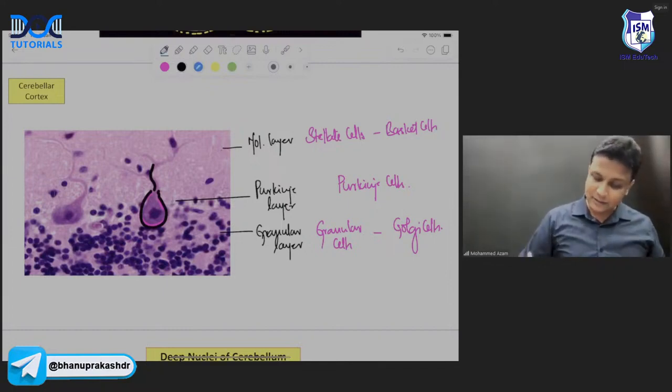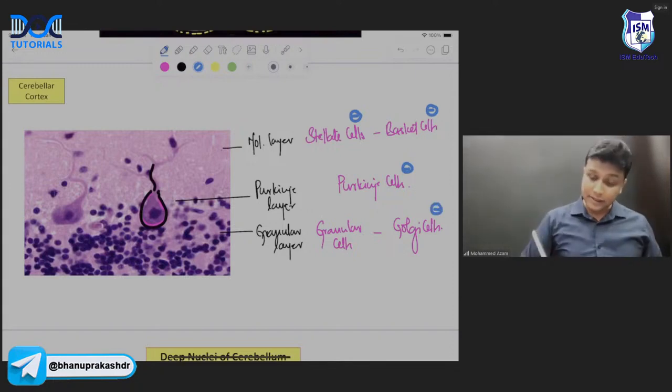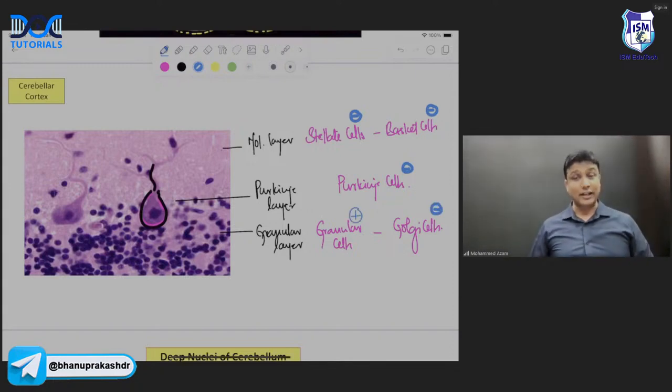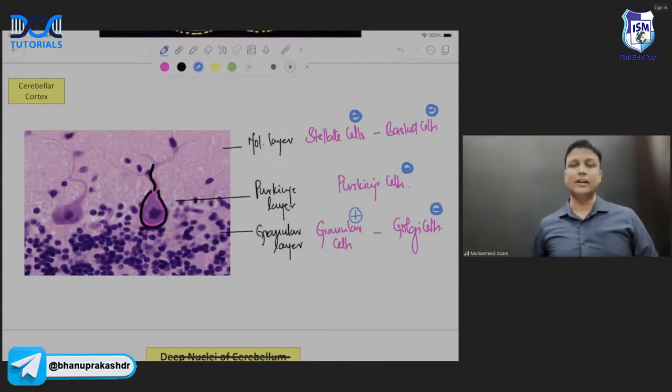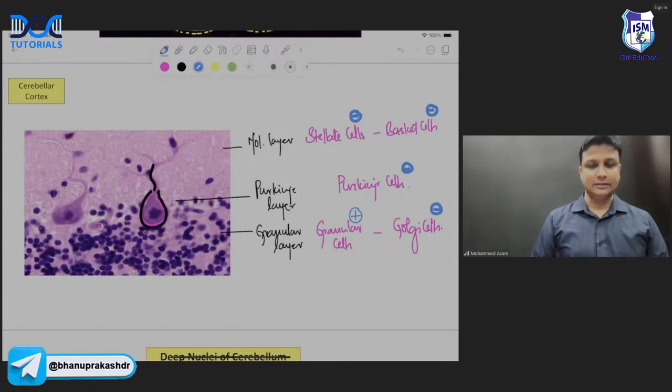The stellate cells will be inhibitory, basket cells will be inhibitory, Purkinje cells will also be inhibitory, and Golgi cells will also be inhibitory. The only and only excitatory cells will be the granular cells. Understanding? So remember, the cerebellar cortex is the largest collection of inhibitory neurons here, sir. All the neurons will be inhibitory. The only excitatory neurons will be the granular cells.